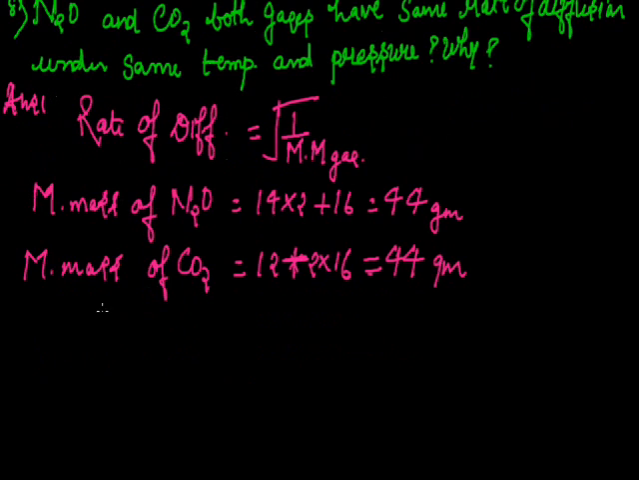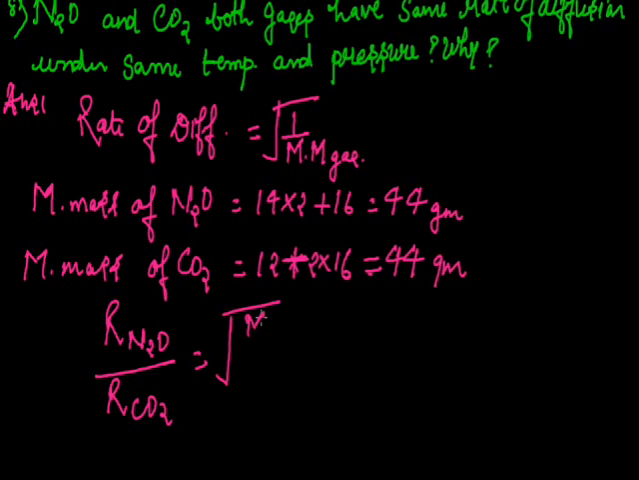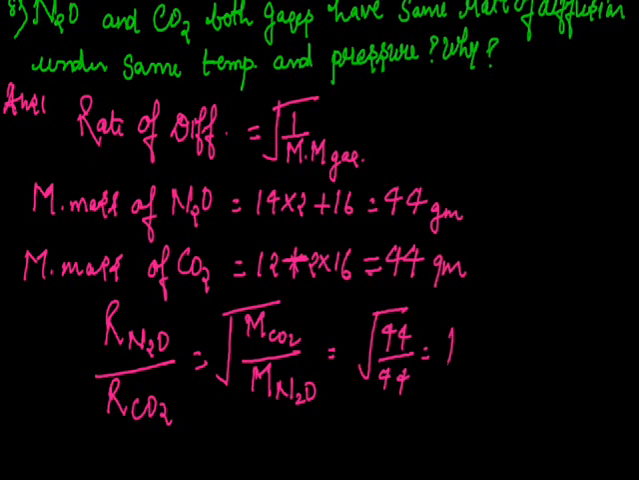So if we calculate the rate of diffusion of N2O with respect to CO2, it will be the square root of the molecular mass of CO2 by the molecular mass of N2O, which is found to be the same. Thus, according to Graham's law of diffusion, the rates of diffusion of different gases are inversely proportional to the square root of their molar masses at the same temperature and pressure. That means they will have the same rate of diffusion under the same conditions of temperature and pressure.